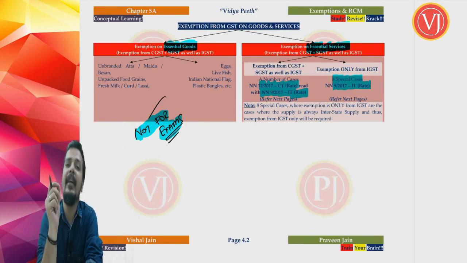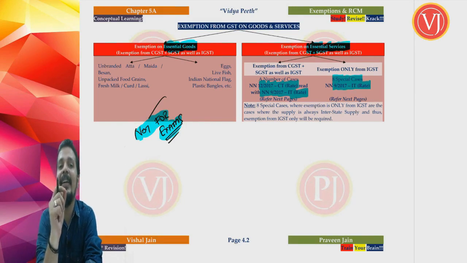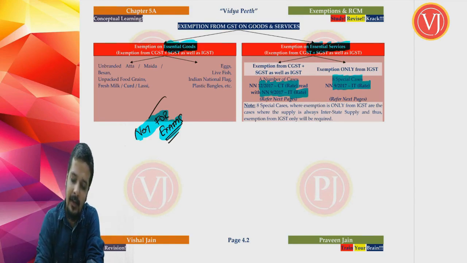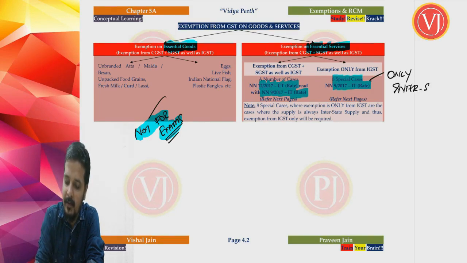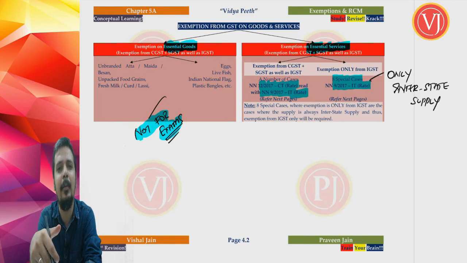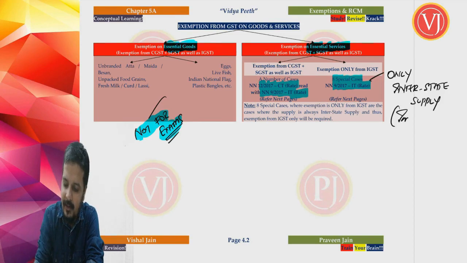The only difference is in 9/2017 IT rate, interstate supply, integrated GST Act. There are 8 special cases which cannot be there under 12/2017 CT rate, because those 8 cases are only interstate supply. They are only and only interstate supply, so you cannot have those entries in the CT rate. Basically, they are talking about certain exemptions on imports and exports, on import of services and export of services.